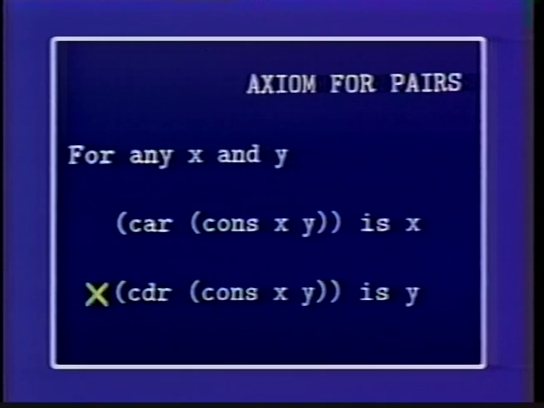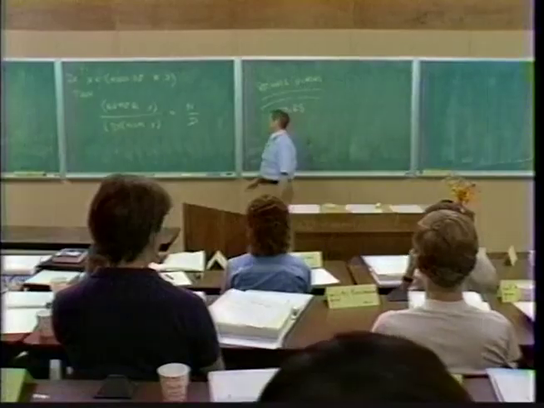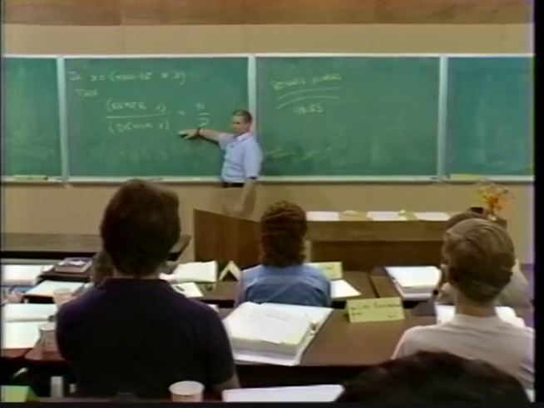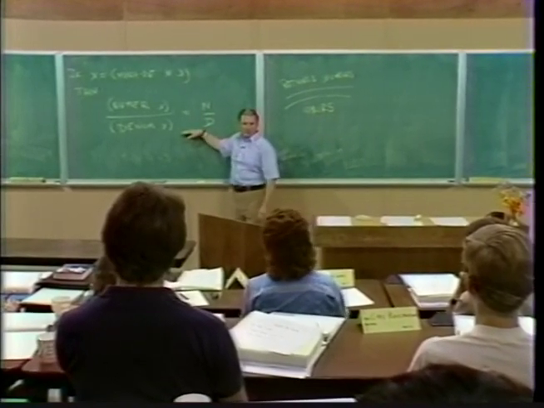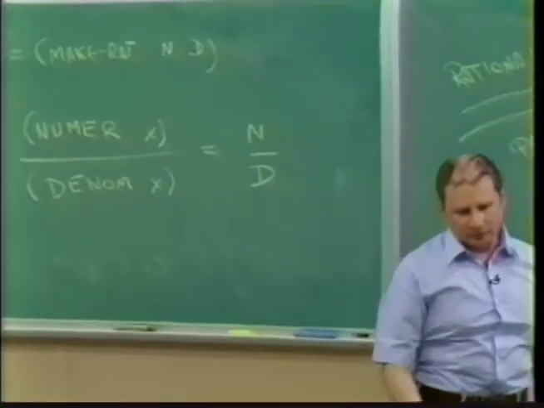And if I build cons of x, y and get cdr of it, I get y. Even though I lulled you into thinking that there's something in Lisp that does that, so you pretended you knew what it was, in fact, I didn't tell you any more about pairs than this tells you about rational numbers. It's just some axiom for pairs.